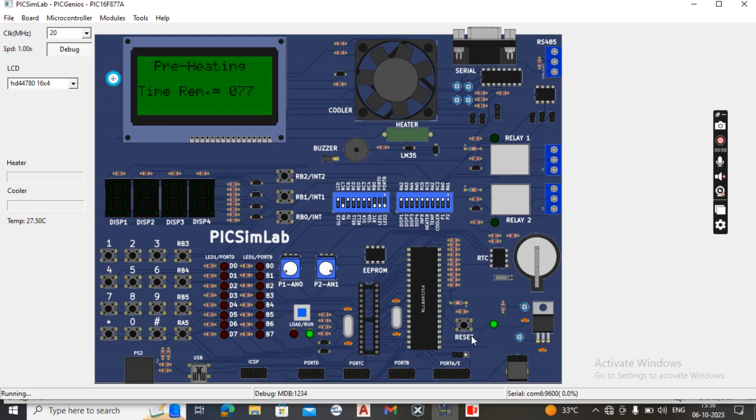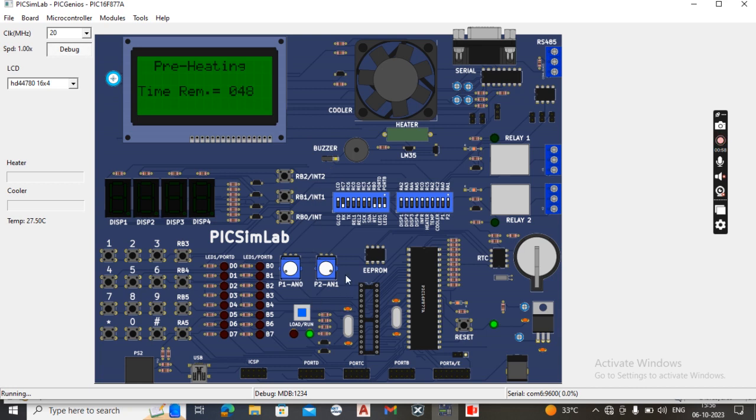This reset button is used to start the process from the beginning. That means it will stop the current running progress and go back to the starting process. And here we can see the buzzer. Whenever our working is completed, we can hear the buzzer sound.